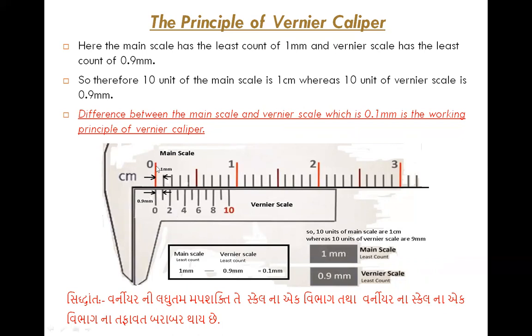The main scale is a scale of centimeters, and there are 10 divisions. So one division has a value of 1 mm. So I can say that the least count of the main scale is 1 mm, and the same for the vernier scale. The difference of these two gives the principle. It works on this principle. The difference between the main scale and the vernier scale, which is 0.1 mm, is nothing but the working principle of the vernier caliper.